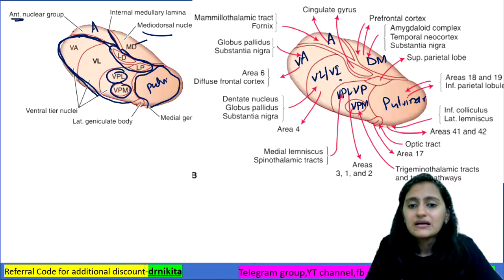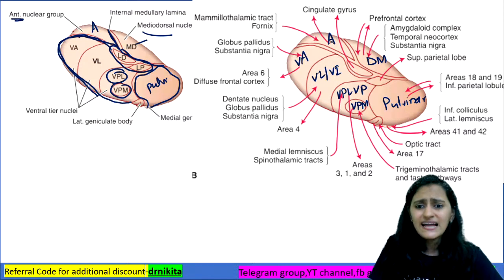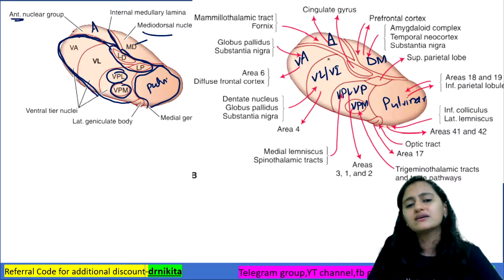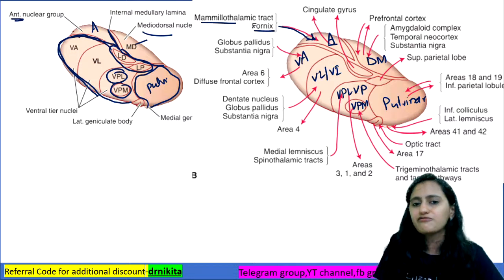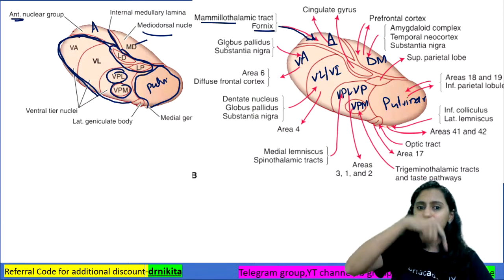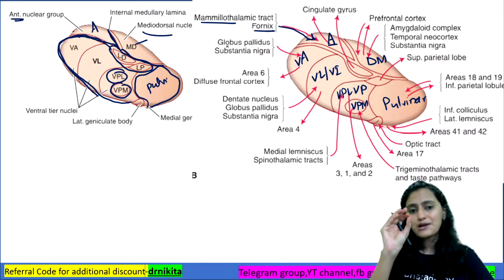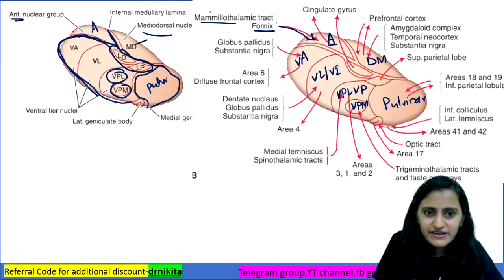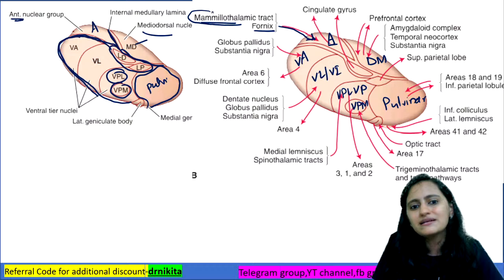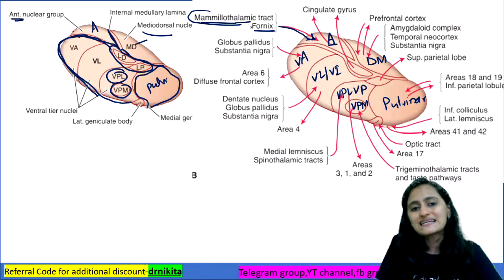So now, the most important things, the questions which are asked: in the anterior nucleus, what are the connections, the fibers? You can see that what comes in the anterior is your mammillothalamic tract and the fornix, right? We saw the fornix in the first image of MRI and we saw the mammillary bodies also. So it is very important to remember that the mammillary bodies, mammillothalamic tract, go to the anterior nucleus.